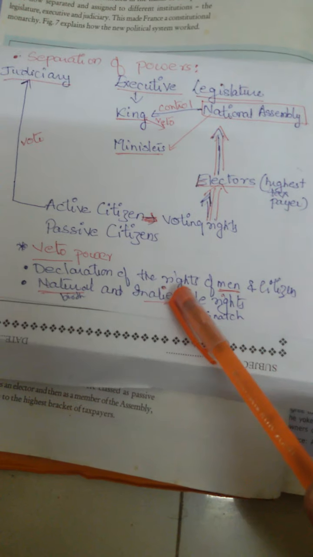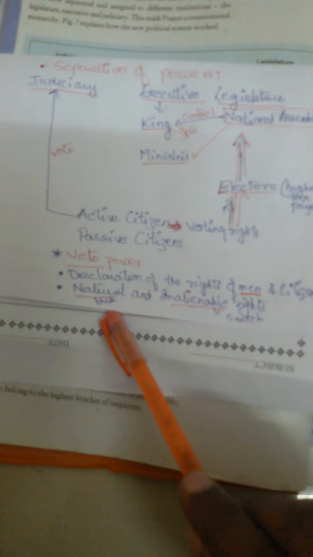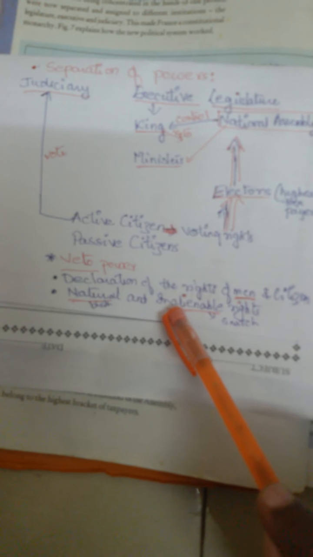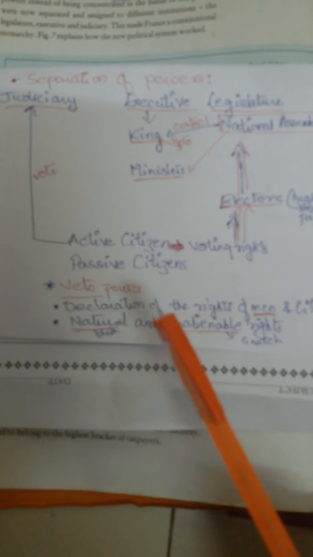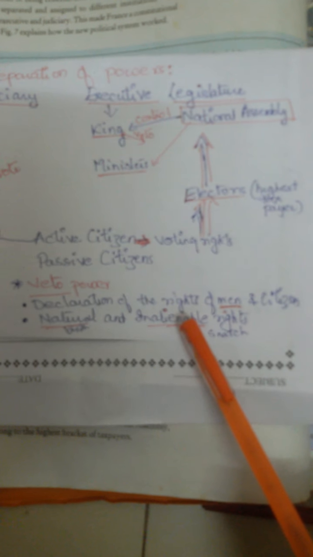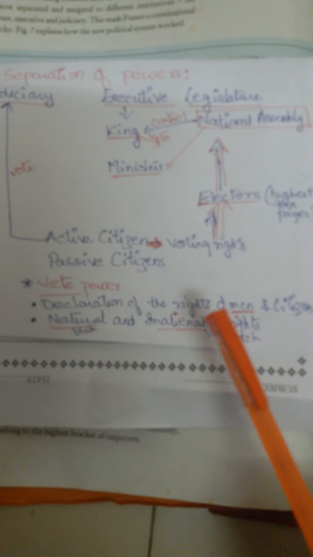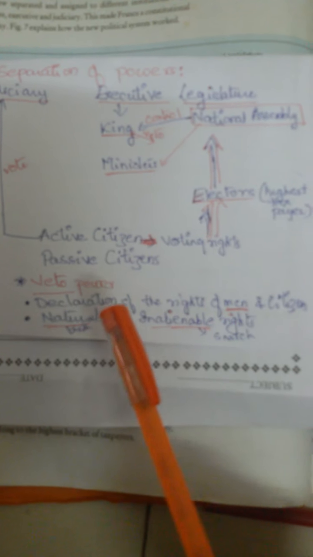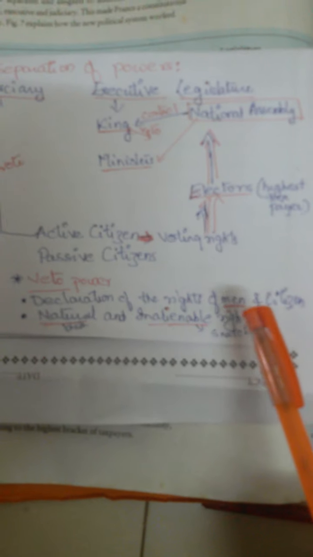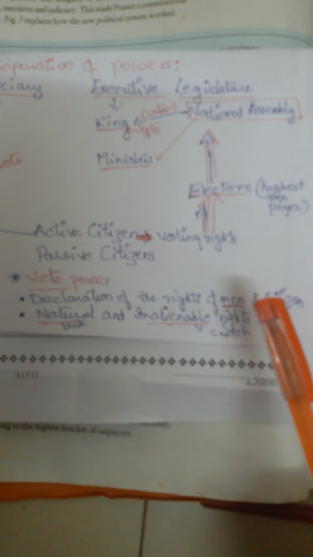Okay. Next coming up, these rights are natural rights and inalienable rights. Natural right means by birth, ये आपको मिला ही है. This is your natural rights, like right to life, right to work, natural rights हैं ये. Inalienable right means that right which nobody can snatch from you. जो natural rights के साथ आपको जो rights मिला है, those are inalienable rights which nobody can snatch from you.